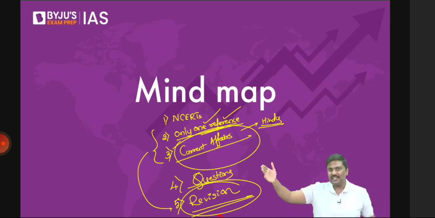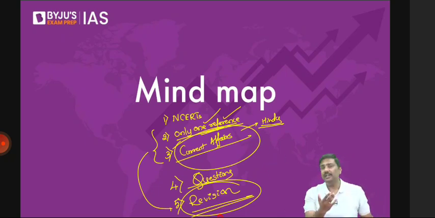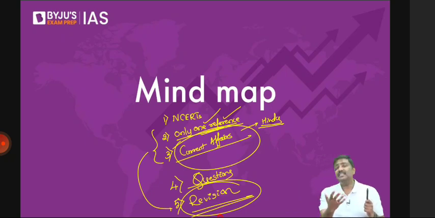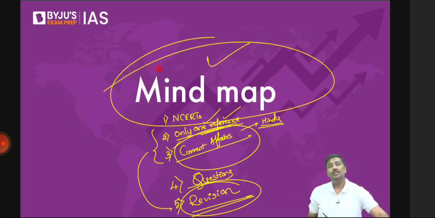That's the argument here. Now, question is, how do you make it simple? My advice is prepare mind maps. For example, this is a mind map. Don't say, sir, it's very, very small, I can't see. You'll get the slide.